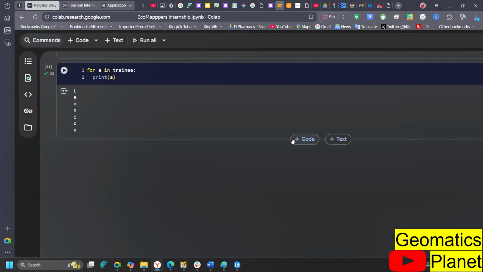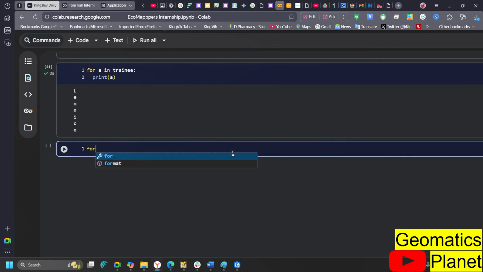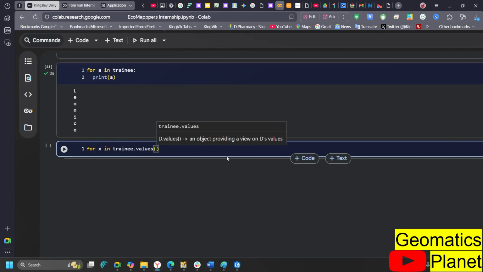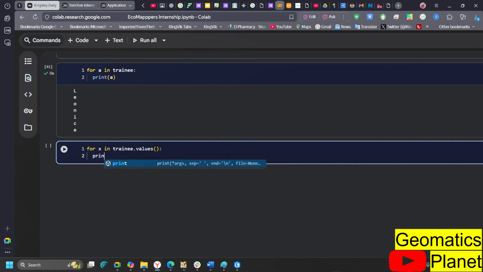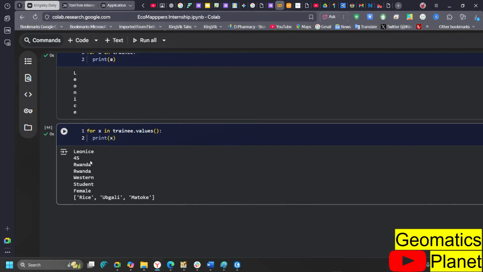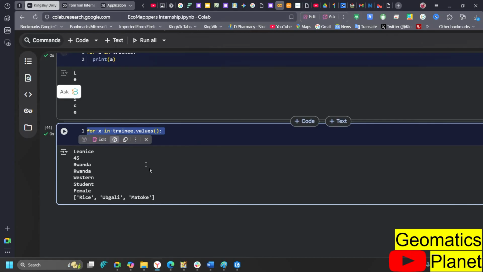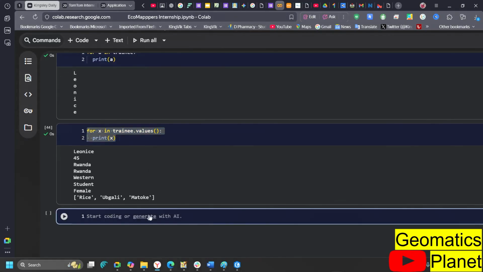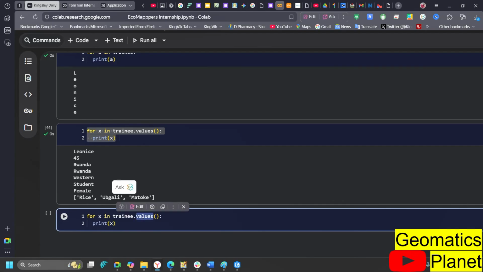The same thing as well, if you want to do it for values, you can say for x in, and do the same thing and say trainee dot values, then you can say print x. Now when you run this, what are you trying to access? You are trying to access all the values inside here. So this is a way you can access the values. And when you want to see the keys, I'm just going to copy this and paste it here, and I'm going to modify this to keys.